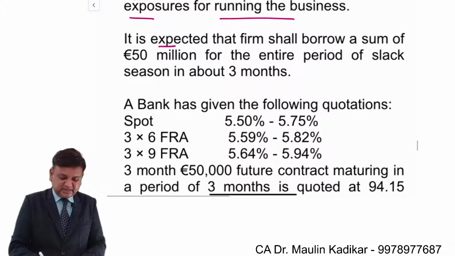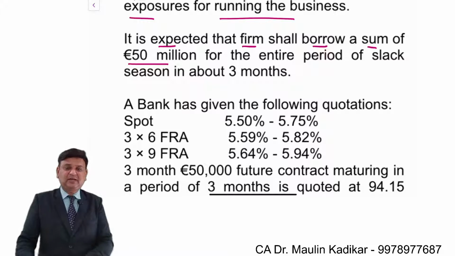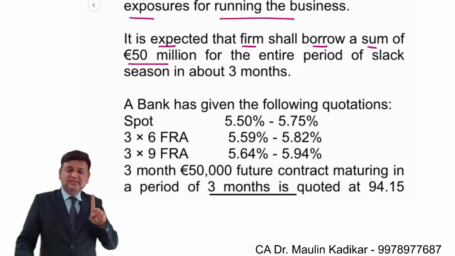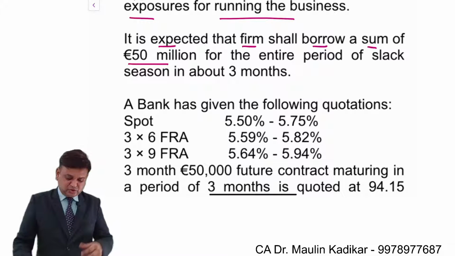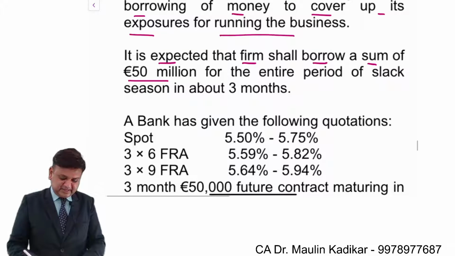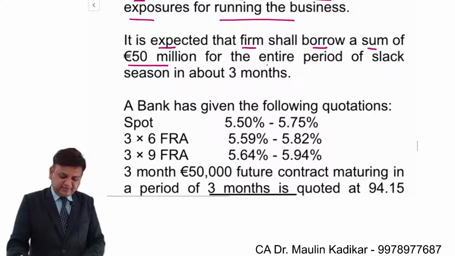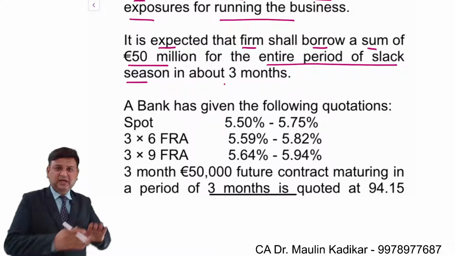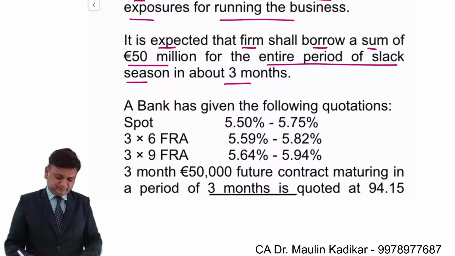It is expected that the firm shall borrow a sum of euro 50 million. 1 million is equal to 10 lakhs, so 50 million stands for 500 lakhs, for the entire period of the slack season of about 3 months.